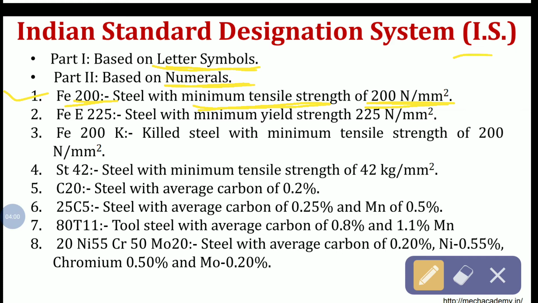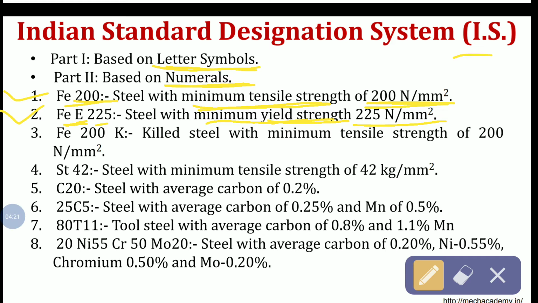The second example is Fe E225. Steel with a minimum yield strength of 225 Newton per mm square. Now here E is there. E shows us yield strength. E means minimum yield strength, and its value is 225 Newton per mm square.